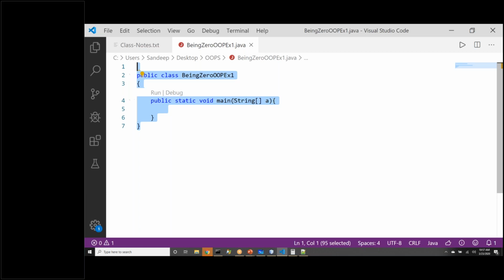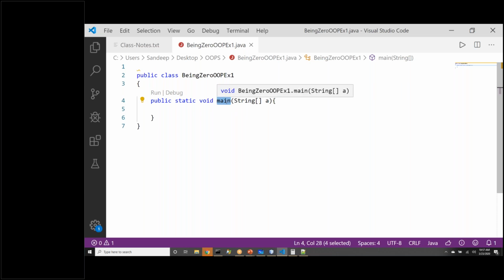Main class is not a class. This main is a function. You're interpreting things wrong. Main is a function. Yeah. So there are two classes, being 0 OOP exercise 1 and string is another class.